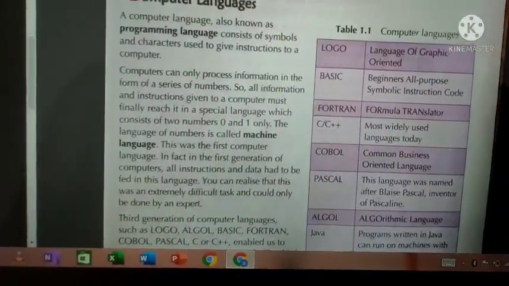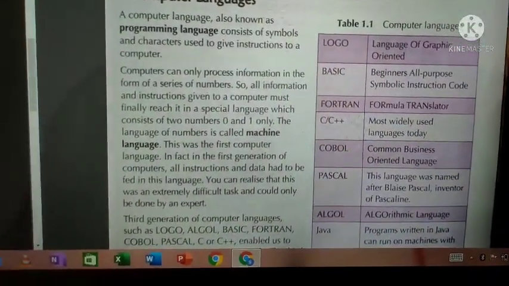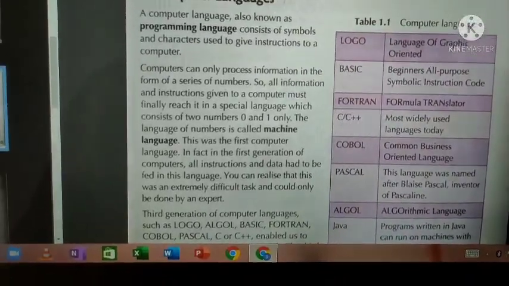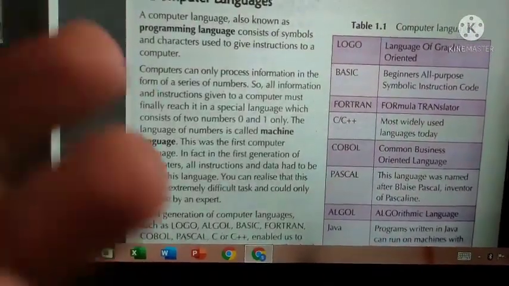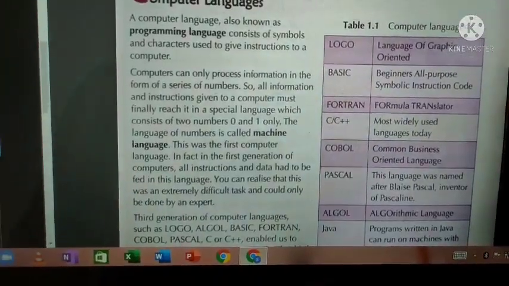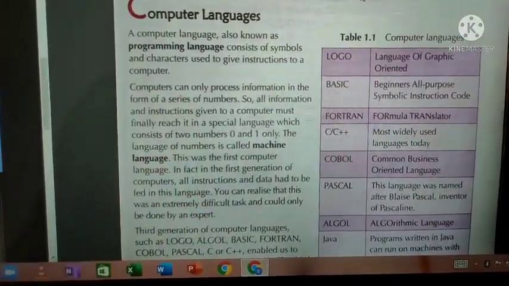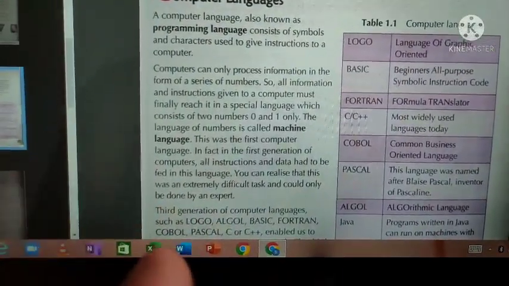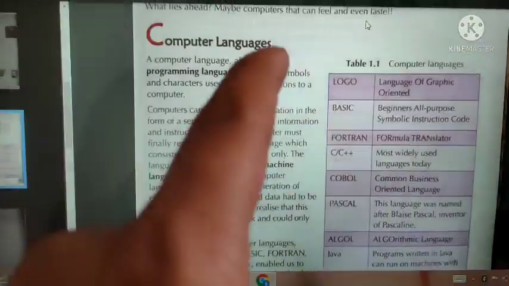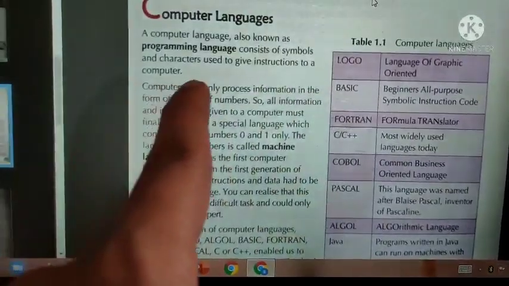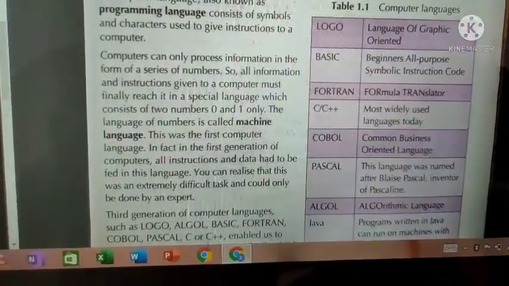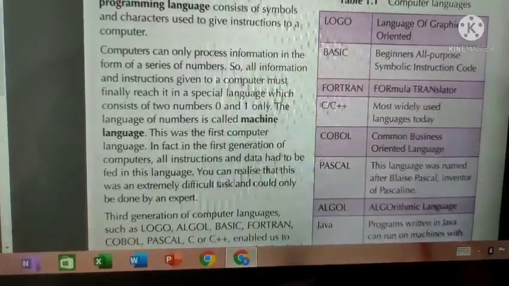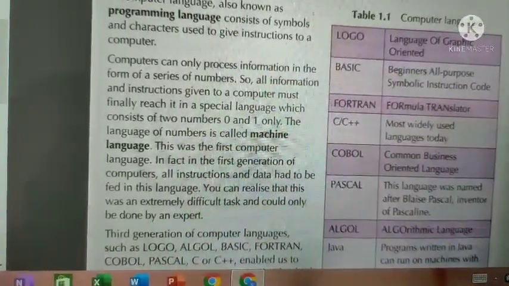While going deeply, we will understand a little bit more. A computer language, which is also known as programming language, consists of symbols and characters. Why does it consist of symbols and characters? By using those symbols and characters, by giving programming language, what are we going to do? To give instructions to a computer. That's all. Simple thing, basic thing, right?